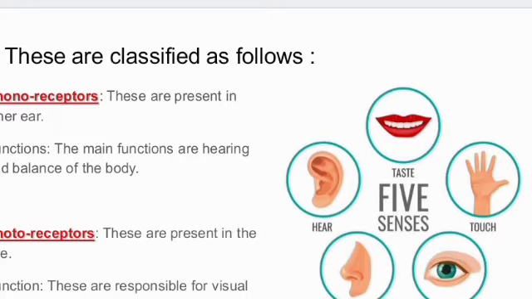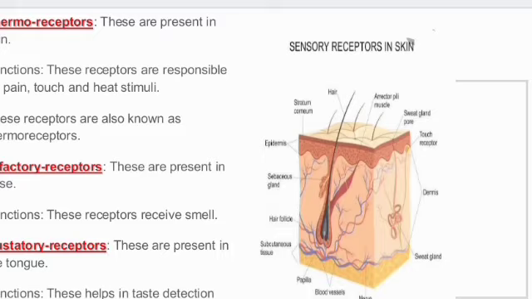The main function is hearing, and a second function is that it also balances the body. Photoreceptor, from photons, light particles. Photoreceptors are present in the eye. They help the eye to see and visualize things. They are responsible for the visual stimulus, that is, making things visible.